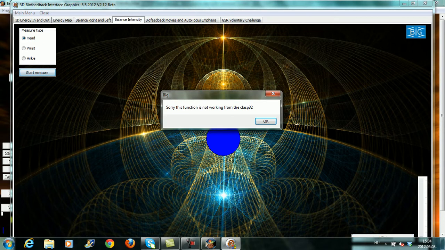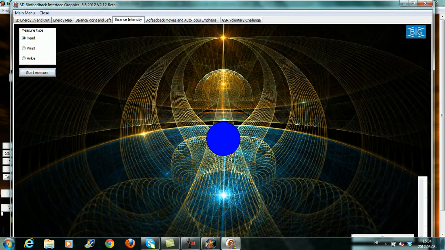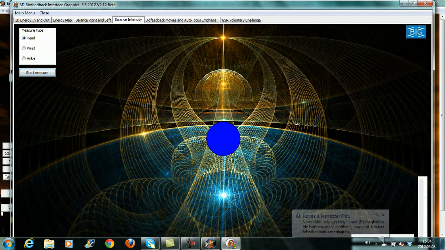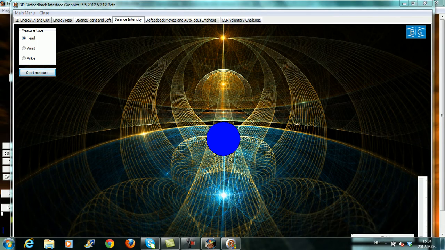We click Start Measure. But this function does not work from CLASP 32. The program is in form, so this is not disabled, but we get the message that this function does not work from inside the CLASP, only from outside the CLASP.